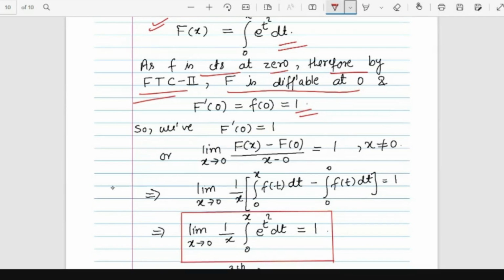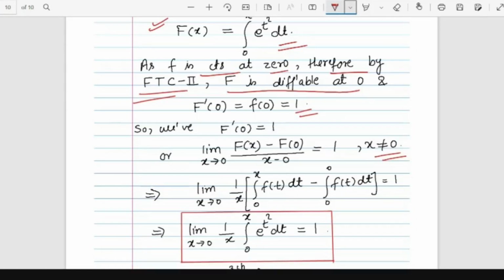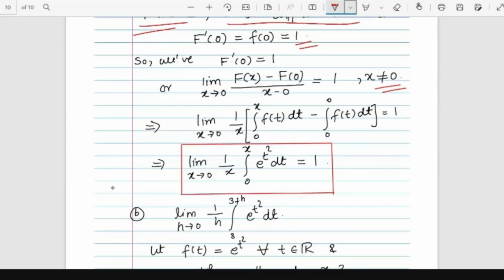Now by using the definition of the derivative at 0, we can write limit x goes to 0 of F of x minus F of 0 divided by x minus 0 is equal to 1, and x is not 0. We can put the value of capital F of x: limit x goes to 0, 1 by x times the integral from 0 to x of f(t) dt minus the integral from 0 to 0 of f(t) dt, is equal to 1. So the limit x goes to 0 of 1 by x times the integral from 0 to x of e raised to t square dt is equal to 1. So this value is nothing but 1.